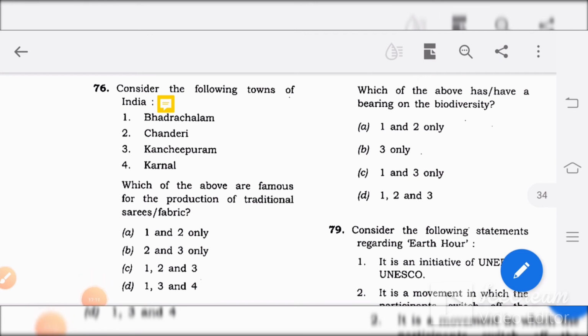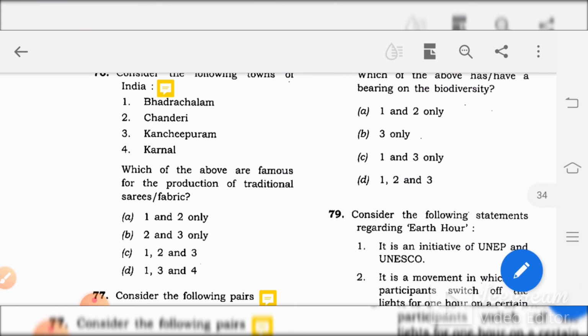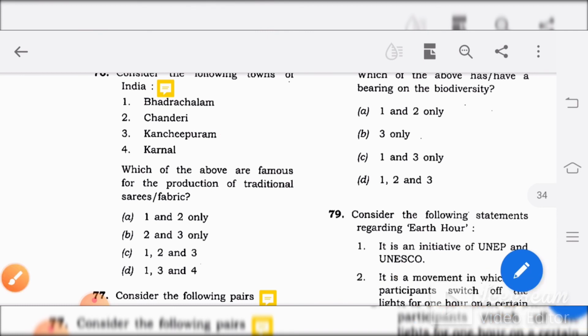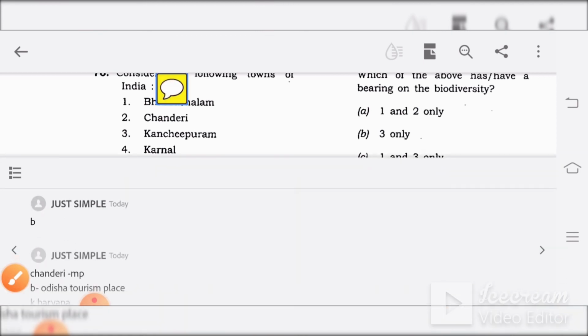Consider the following towns of India: Bhadrachalam, Chanderi, Kanchipuram, Karnal. Which of the above are famous for the production of traditional saris or fabric? So here they are asking which are famous for traditional saris. So we can try to eliminate. Chanderi and Kanchipuram are known for silk saris. Bhadrachalam is a place, and Karnal again is not famous for sari as such. In that way, our answer would be 2 and 3. B is the right answer.